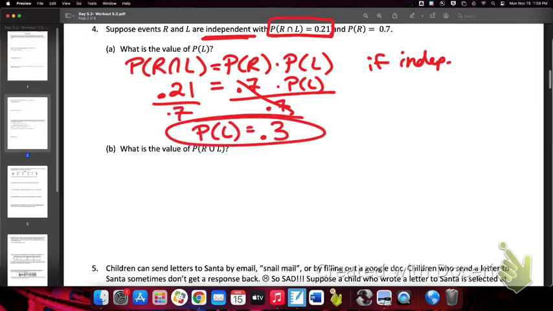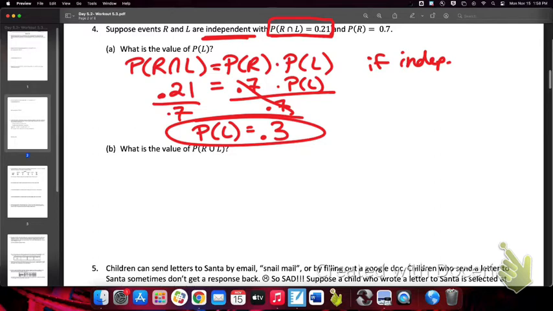0.3. Since they were independent, what was I able to do with them? Divide. Okay, yes, which is also similar to multiply. And that gave us the AND probability. All right, what is the probability of R or L? Okay, so this asks for an OR. Were these mutually exclusive? They were not, because they overlapped 21% of the time.